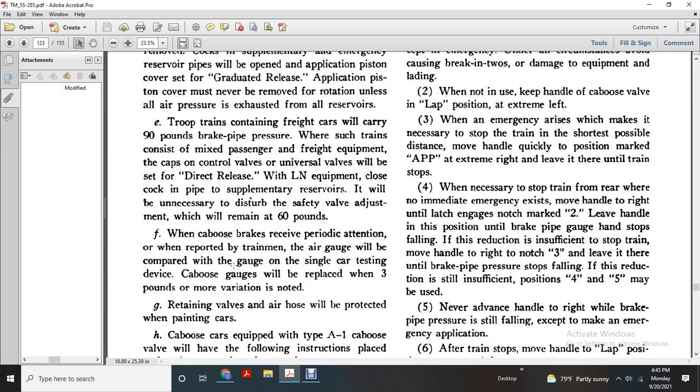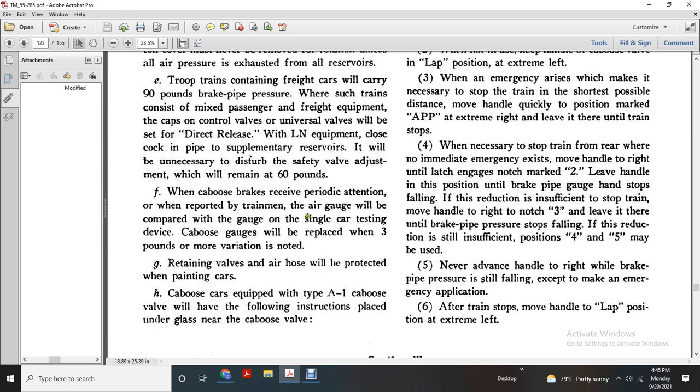Alright, when necessary for the stop of the train on the rear will not immediate emergency, except for the move of the right hand with the right until the lash is notched marked to the leave of the hand with the position until the brake pipe cage handle stop with the following with the reduction installation with the stop of the train move hand with the right notch 3, leave it there until the brake pipe has stop following if the reduction still insufficient position 4 and 5 may be used.